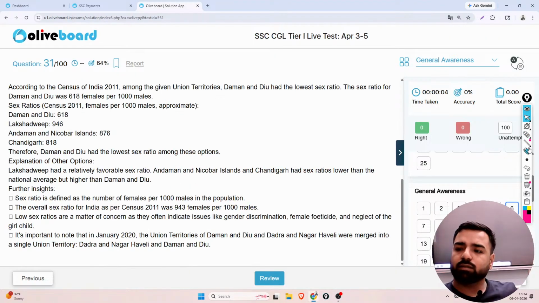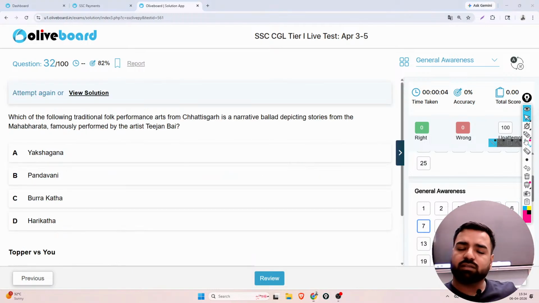See. Daman and Diu 618, Lakshadweep 946, Andaman Nicobar 876, Chandigarh 818. So among these options, Daman and Diu was the one having the lowest sex ratio. Correct. Next, what is the next question? The next one is this.